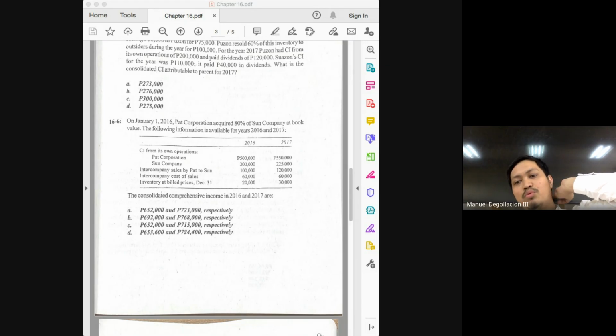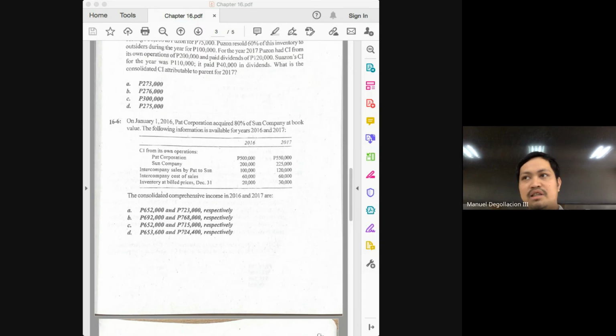So what we have in 2016 will only be the markup on ending. And the problem already gives us, class, the amount of inventory at the end of 2016. Do you see that in the problem, class? How much is in our ending inventory that came from our intercompany transaction, class? How much is in the table? 20,000. Inventory at bill prices.